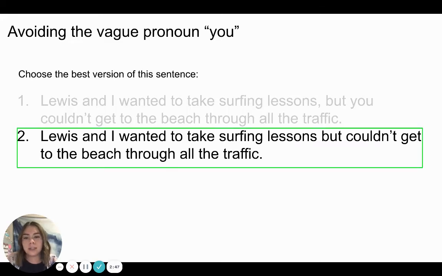You should have circled number 2. Lewis and I wanted to take surfing lessons, but couldn't get to the beach through all the traffic. I did not choose number 1 because it uses the vague pronoun you, whenever the writer was not actually talking to the listener.